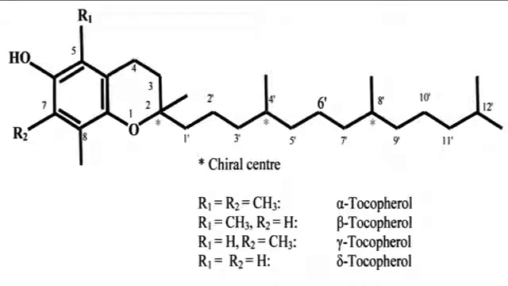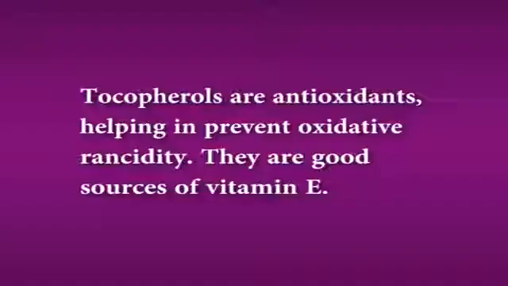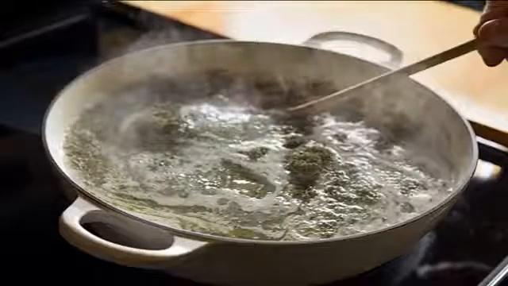Next is minor components in fats and oils. Tocopherols are important minor constituents of most vegetable oils. Animal fats contain little or no tocopherols. Tocopherols are antioxidants helping to prevent oxidative rancidity. They are good sources of vitamin E. They are partially removed by the heat of processing. They may be added after processing to improve oxidative stability of oils.